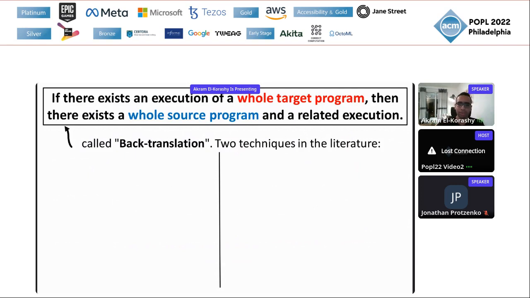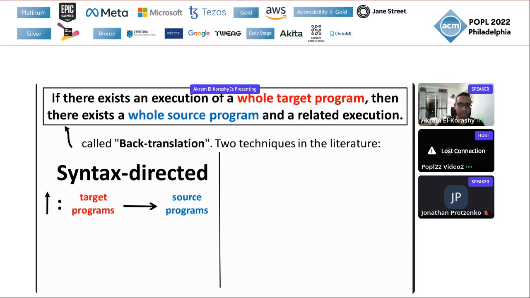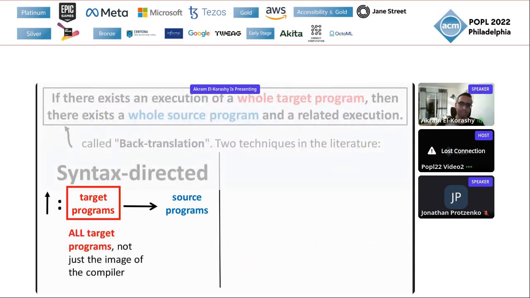Broadly speaking about the back translation, I would like to view the literature in secure compilation as presenting two general techniques. One is syntax-directed back translation. Here, we'd like to write a function that takes a target program and produces a source program. Notice that this function should work for all target programs and not just the image of the compiler. So this problem is different from the inverse compilation problem.